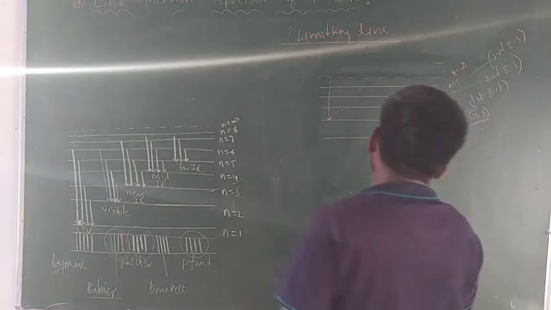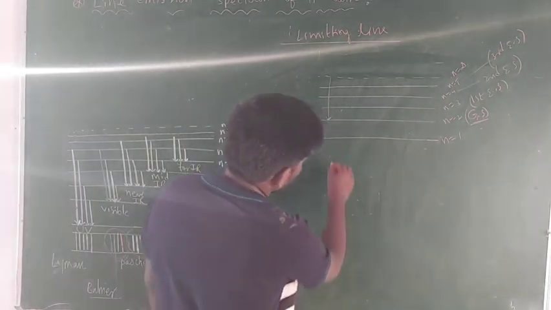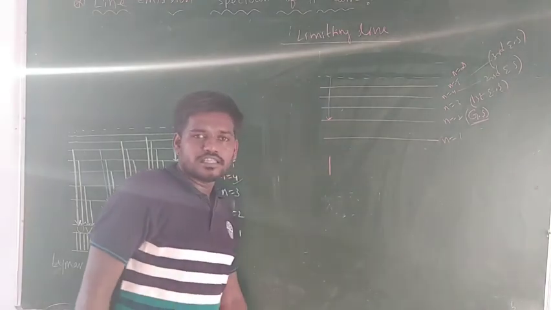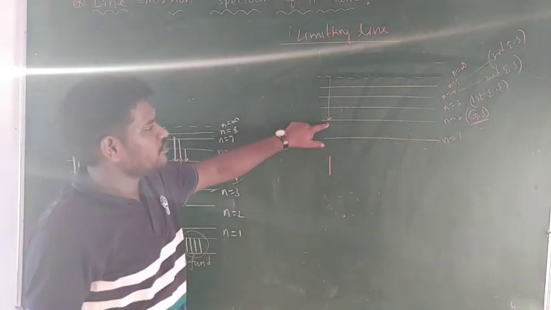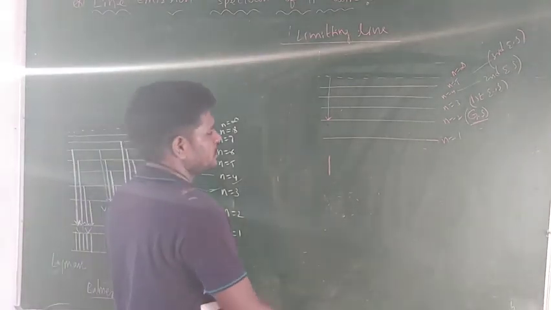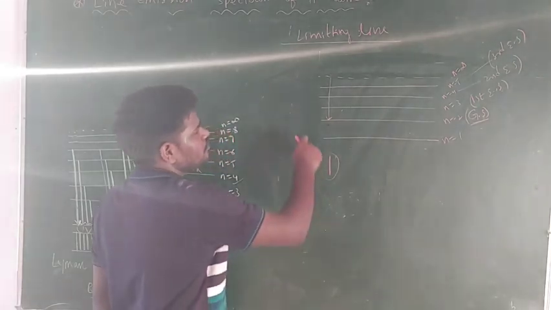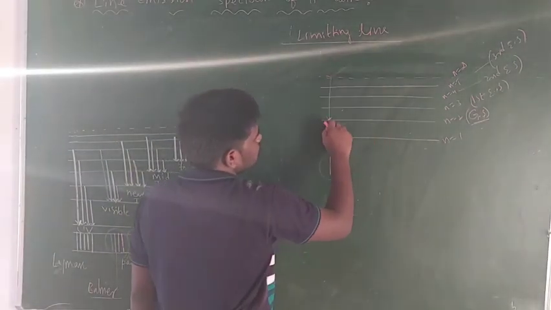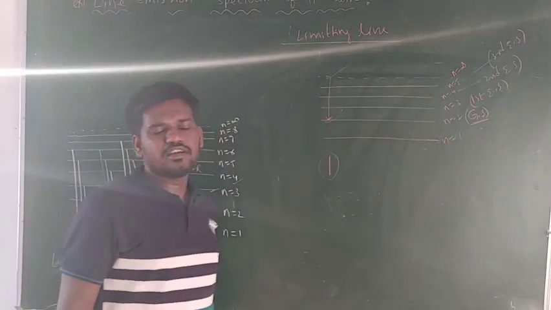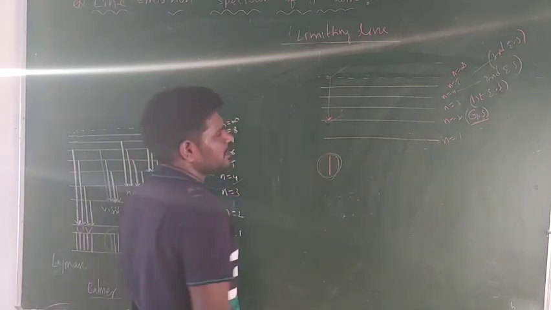So now, guys, the spectral line which is formed during the de-excitation of electron from infinity energy level to the second one, or ground state, is known as a limiting line. Here the spectral line is formed during the de-excitation of electron from infinite energy level to ground state, that is the second energy level in Balmer series. So this line is known as a limiting line.